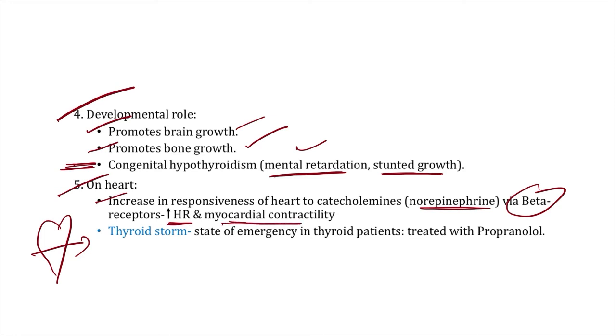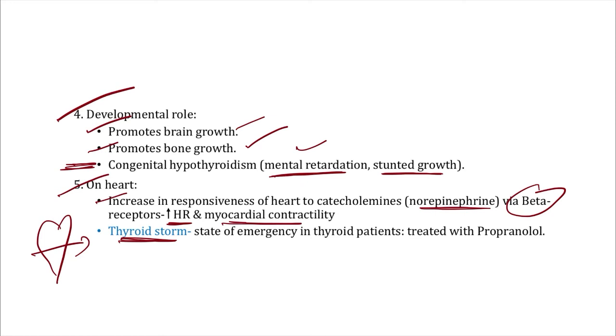Very important, sir. In a patient with hyperthyroidism, they can land up in something very urgent, an emergency known as thyroid storm, sir. Why, sir? More thyroid hormone, right? That will increase the responsiveness of the heart to norepinephrine via beta receptors. That's why there will be an increase in heart rate and myocardial contractility, and the patient will develop thyroid storm.